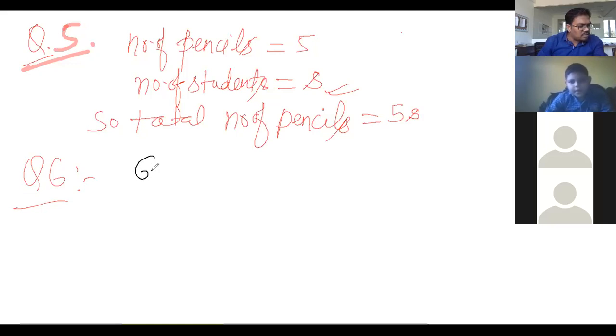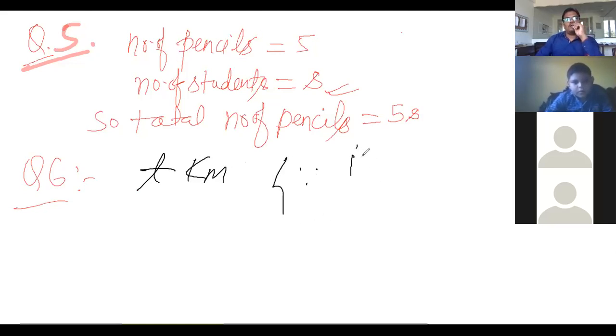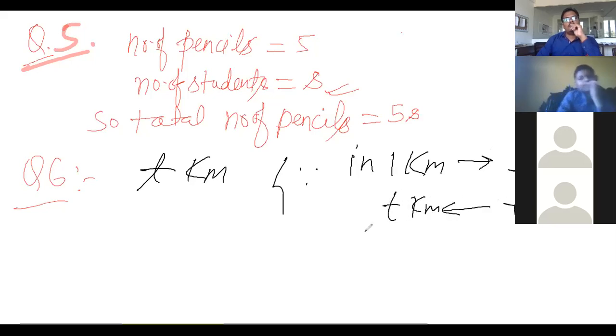We have to find the distance in kilometers, that will be T kilometers, because in 1 minute it traveled 1 kilometer. So in T minutes it traveled T kilometers. Okay, class? Yes. These are very easy questions.